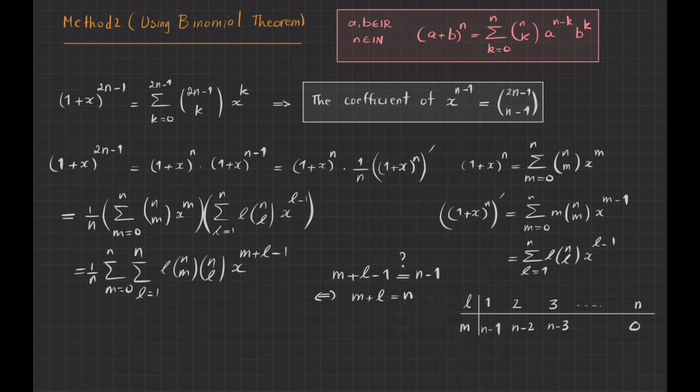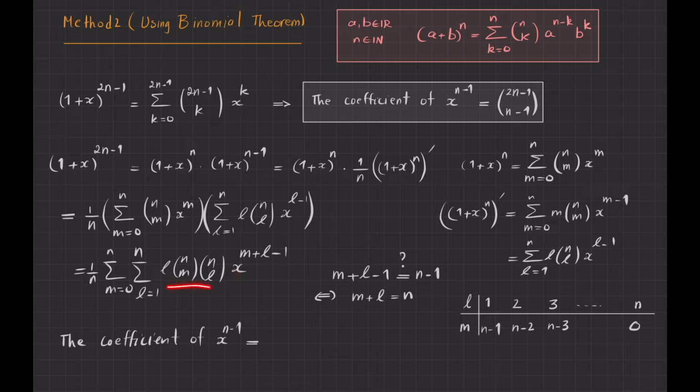Okay, so this means that the coefficient of x to the power of n minus 1 based on this calculation is equal to, I need to add all these coefficients for these values, because for these choices I will have x to the power of n minus 1.